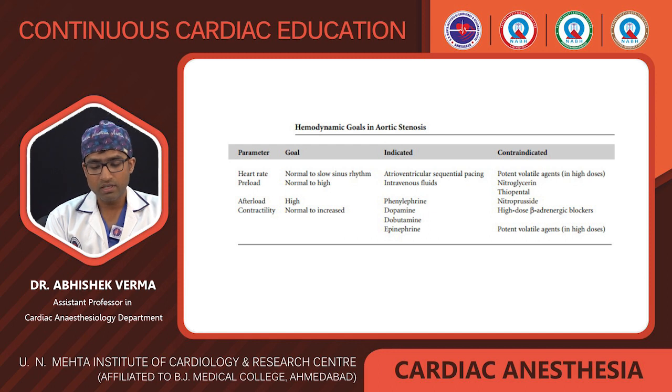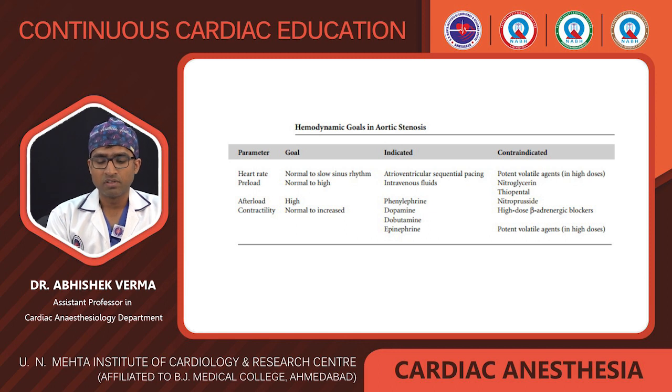So to maintain the high afterload, we give an alpha blocker drug, or you can say you can give phenylephrine and noradrenaline to increase the SVR, or to maintain the systemic perfusion pressure, because LV cardiac output is fixed in aortic stenosis. The perfusion of the other tissue will be hampered. To maintain that perfusion in the tissue, we have to increase the SVR to maintain the perfusion pressure of the other